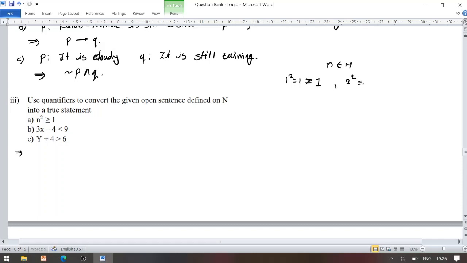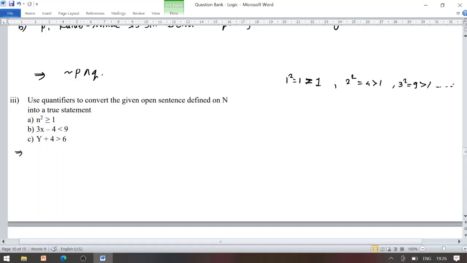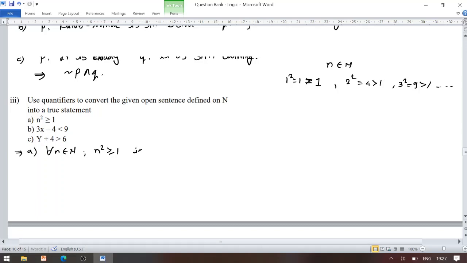Next, 2 square is 4, which is strictly greater than 1. 3 square equals 9, which is strictly greater than 1, and so on. So by using the quantifiers we can write, for all n belonging to capital N, the set of natural numbers, n square is greater than or equal to 1, which is a true statement.